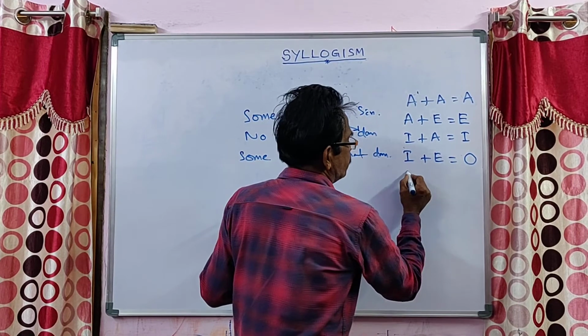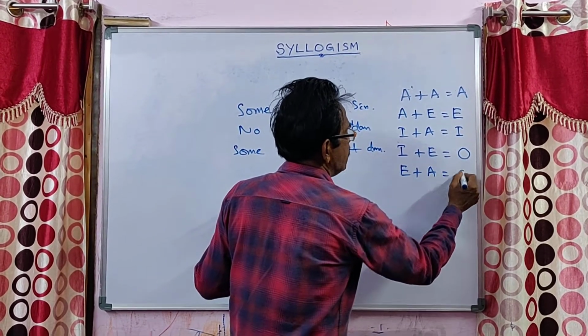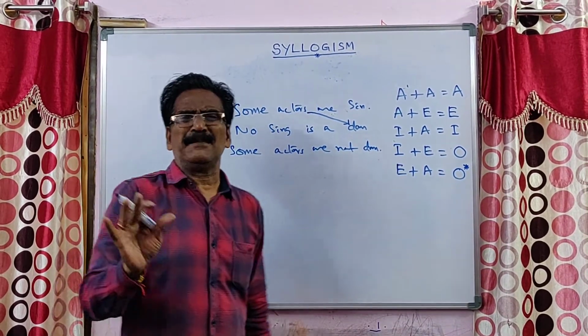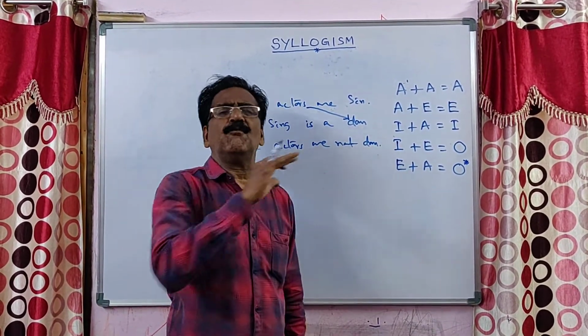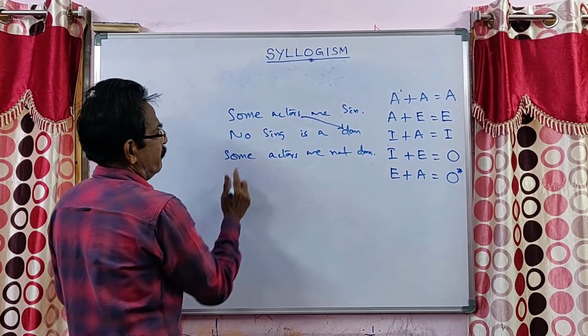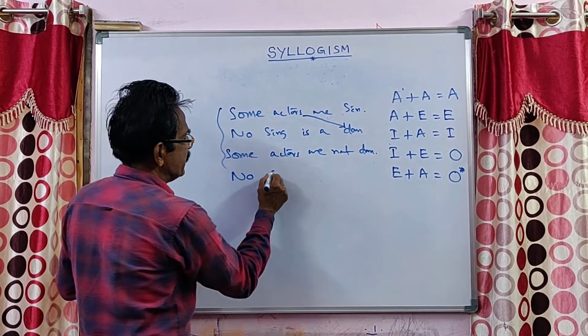Next one is E plus A. E plus A is equal to O star. O star is nothing but the reverse format of O. See, I write an example. No singer is a dancer.